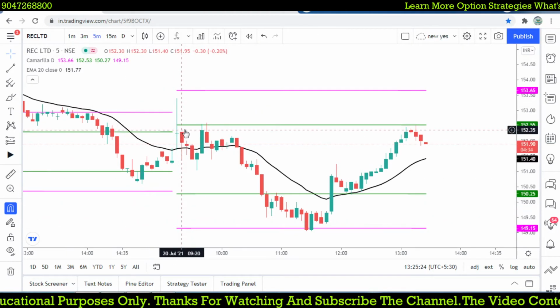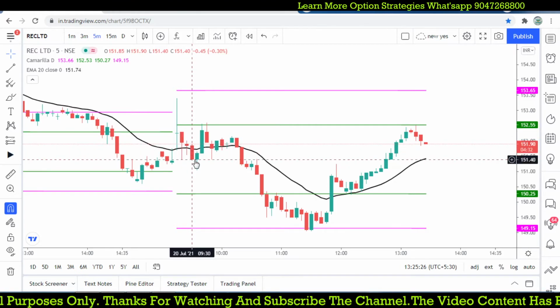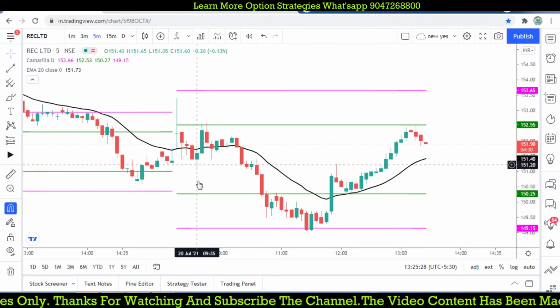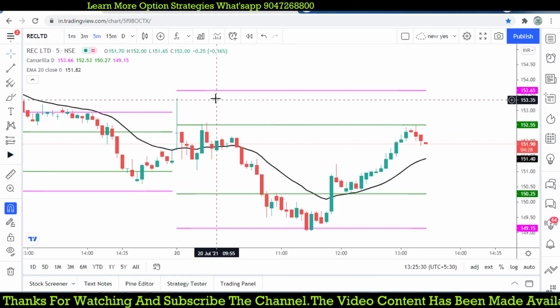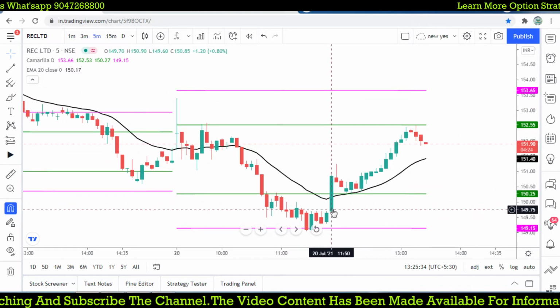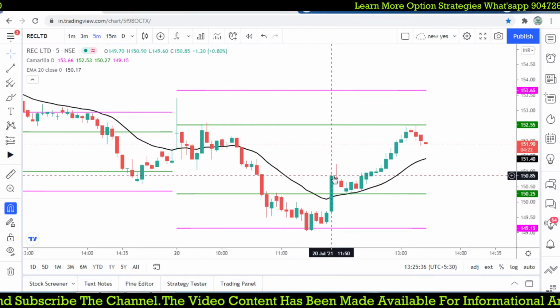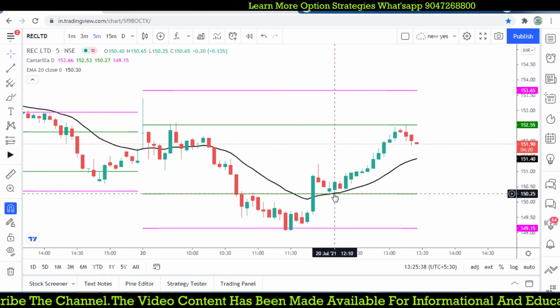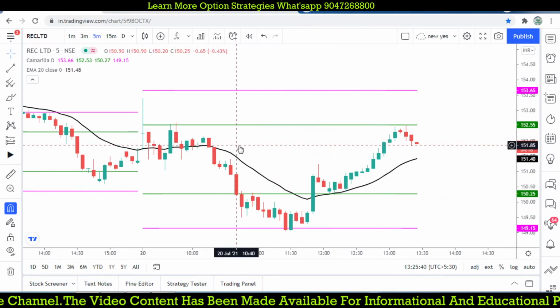Check it out. Whether price is touching the moving average on the first 3-4 candles, we may be taking that. There will be a risk. This risk we may take and give a target. And again, the market is closed over the moving average with support at this level. So we may try to take a trade opportunity.